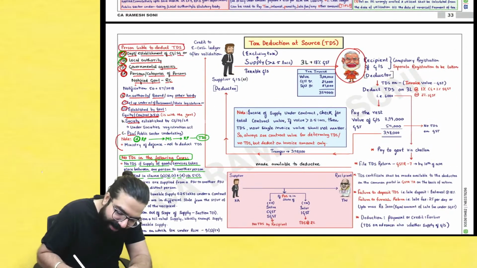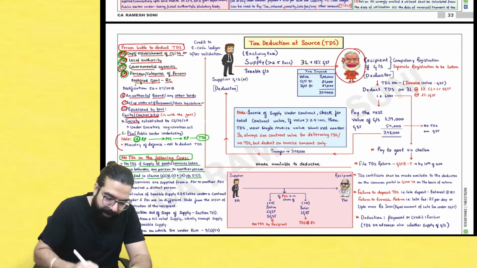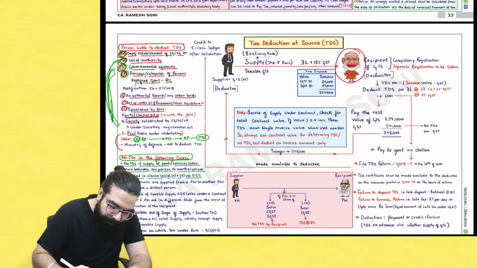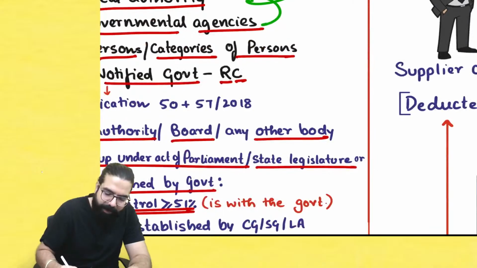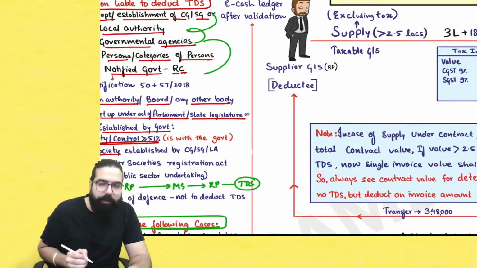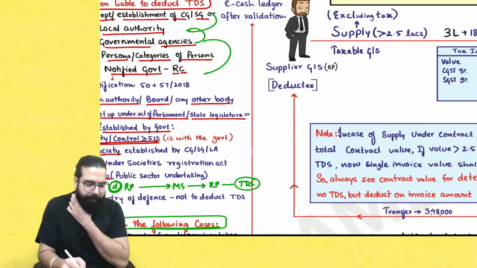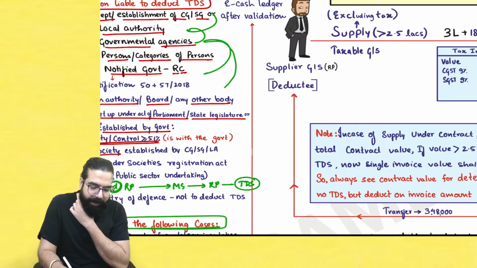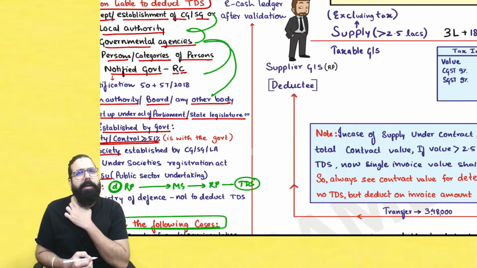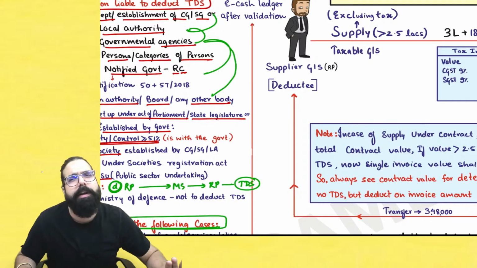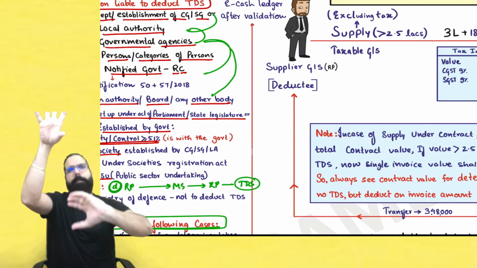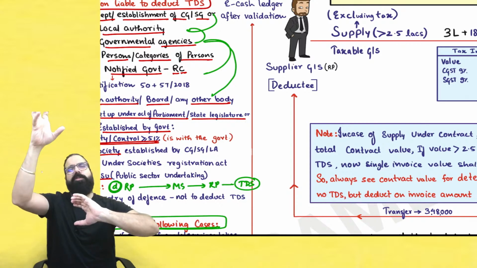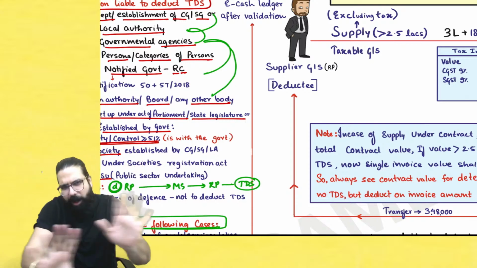If A, B, C, D category is supplying to each other, means government is supplying to government, local authority is supplying to governmental agency, or they are supplying to each other. So, for example, a governmental agency supplied to an authority board of government body. But from one TDS deductor to another TDS deductor, TDS is not applicable. So, government department supplying to another government department, PSU supplying to government department, TDS is not applicable.